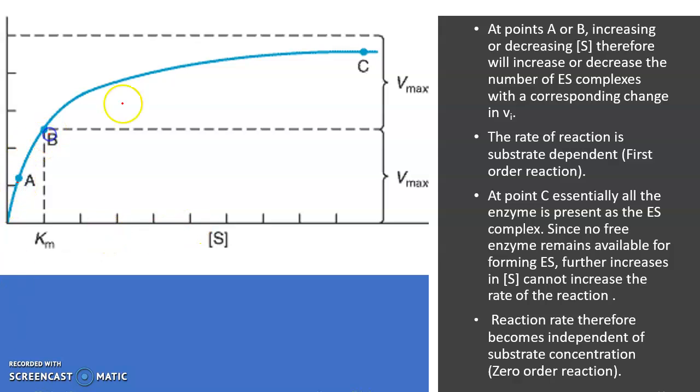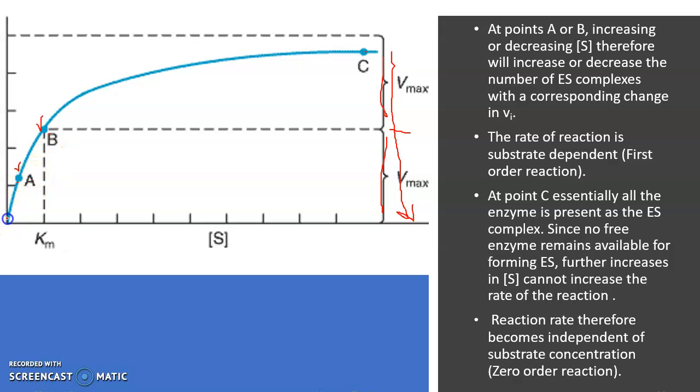Point A is there, point B is there, and point C is there. This is the velocity of reaction, and this one is also the velocity of reaction, complete velocity of reaction up to here. Here the initial concentration is at some point, at points A and B. The concentration may be in increasing order or decreasing order.